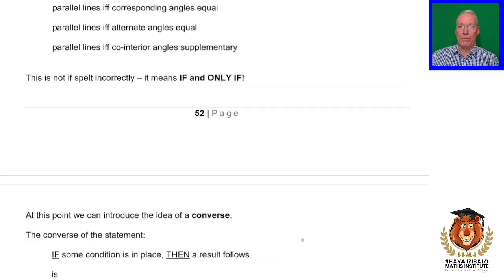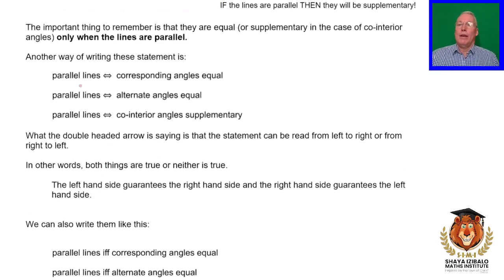I'm just going to remind you what that means. If we've got parallel lines, the corresponding angles are equal. If we've got corresponding angles equal, the lines are parallel. If we've got parallel lines, the alternate angles are equal. And if the alternate angles are equal, then the lines must be parallel. Lastly, if we've got parallel lines, the co-interior angles will be supplementary, not equal, but supplementary. And the converse is, if we've got co-interior angles supplementary, then the lines must be parallel.